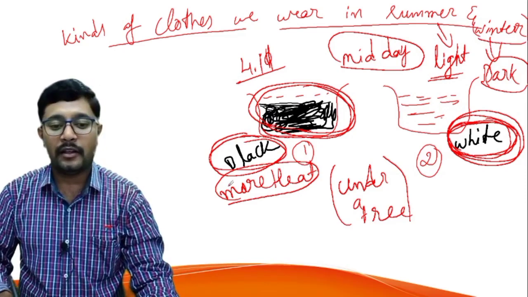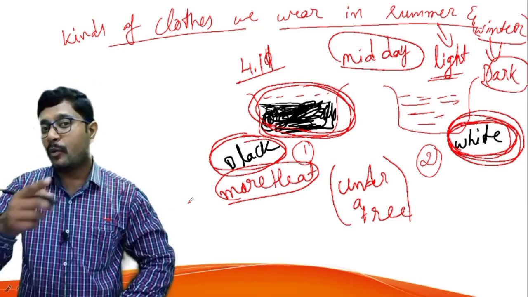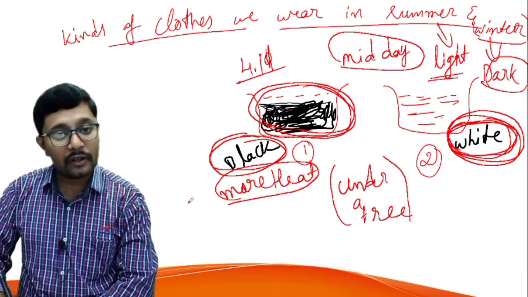Okay, then during winter we will wear one more kind of cloth. What is the name of the cloth? That is a sweater which is made of wool, right? So I think you know the uses of wool. So what do you mean by woolen clothes? These woolen clothes, we call them sweaters, because they keep our body warm. How? See, these woolens are non-conductors of heat. That means they are insulators. That means they will not conduct any heat.